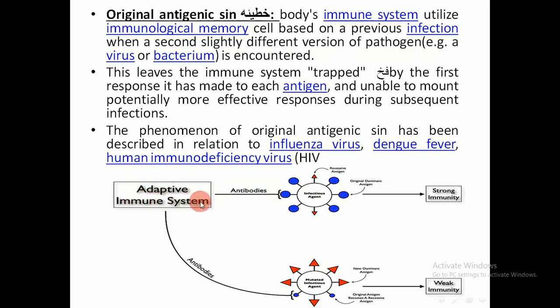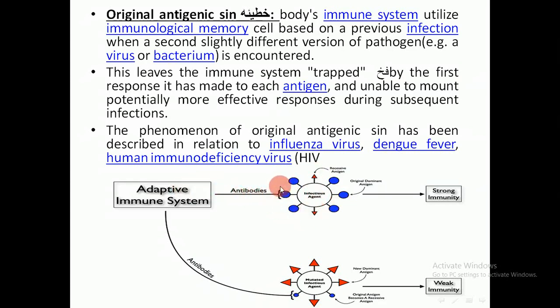And this is the adaptive immune system. The adaptive immune system produces antibodies against the virus. And here this is the virus or infectious agent. And this is the antigen, the blue one, and this is the antigen, the red one.